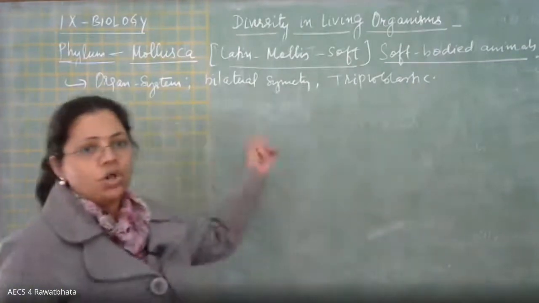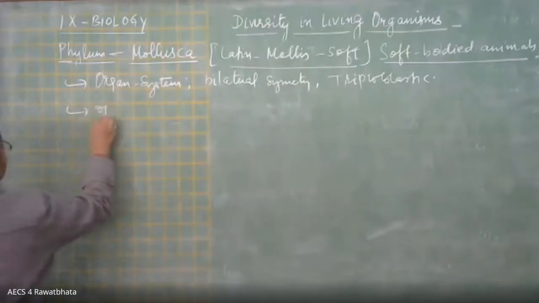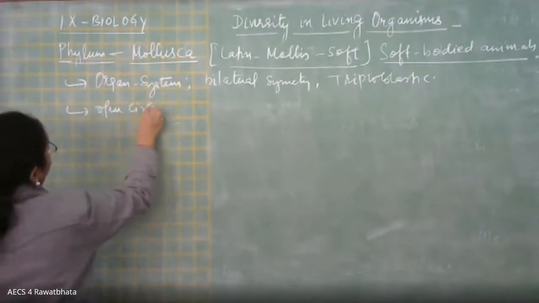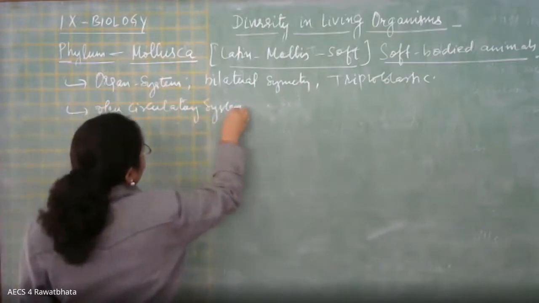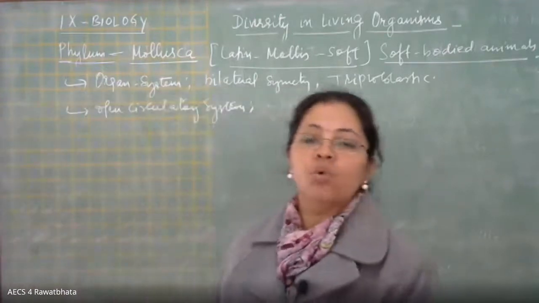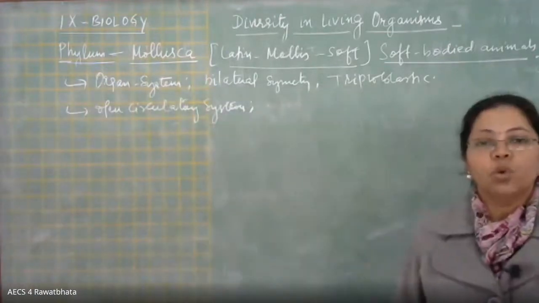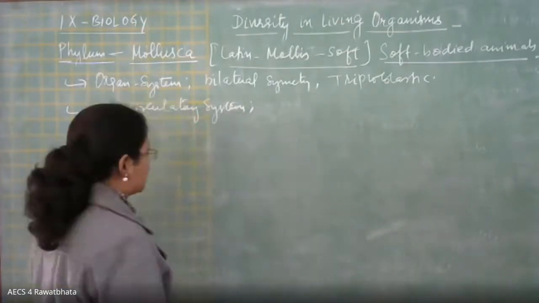All these terms you already know. They also have an open circulatory system. Like Arthropoda, in them also blood does not flow within well-defined blood vessels.